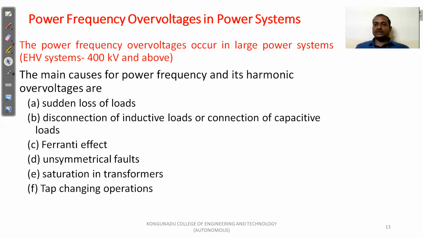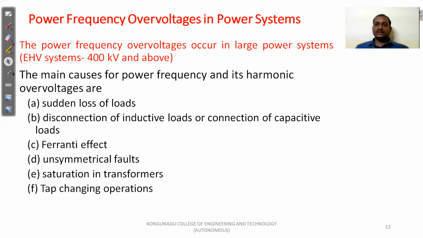So the third one is the Ferranti effect. If you use uncompensated long transmission lines, the receiving end voltage will be higher than the sending voltage. This is called the Ferranti effect. So the voltage will be increased at the receiving end due to the Ferranti effect. This is one of the reasons for the power frequency over voltage.